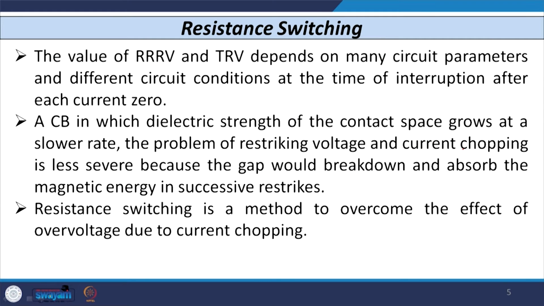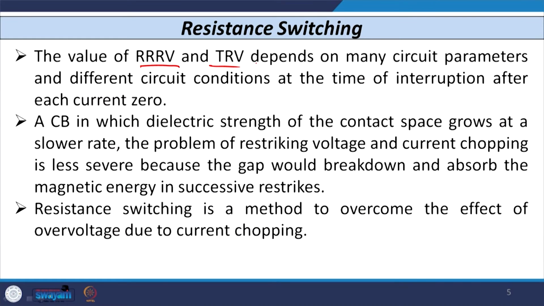Now, after this, one very important point is how to reduce, practically, the voltage which is going to appear across the contact of the circuit breaker. As we have discussed, there are three important terms related to the circuit breaker whenever the short circuit current is interrupted by the breaker. One is known as RRRV, rate of rise of restriking voltage, another is the transient restriking voltage TRV, and the third one is the recovery voltage.